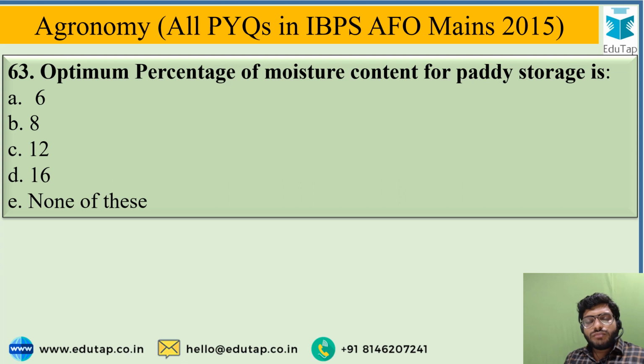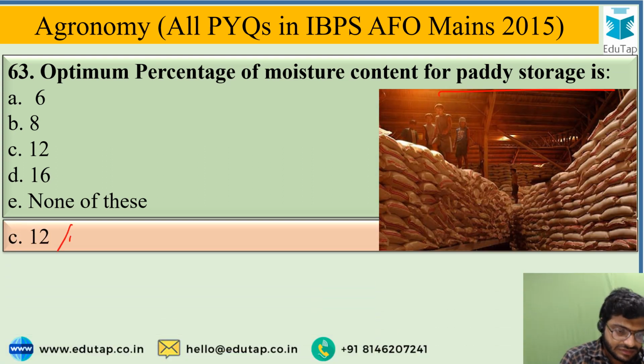Optimum percentage of moisture content for paddy storage. So the correct answer from the given options is 12%. So 12% is the optimum percentage of moisture content in paddy storage.